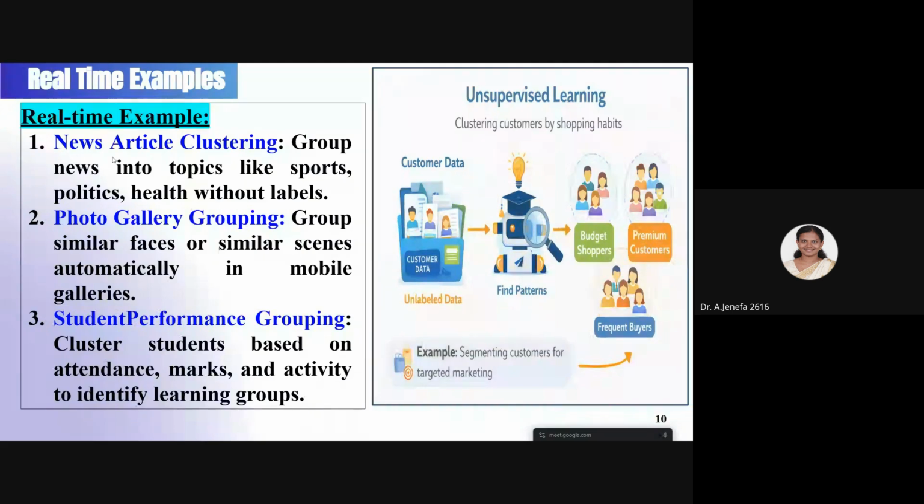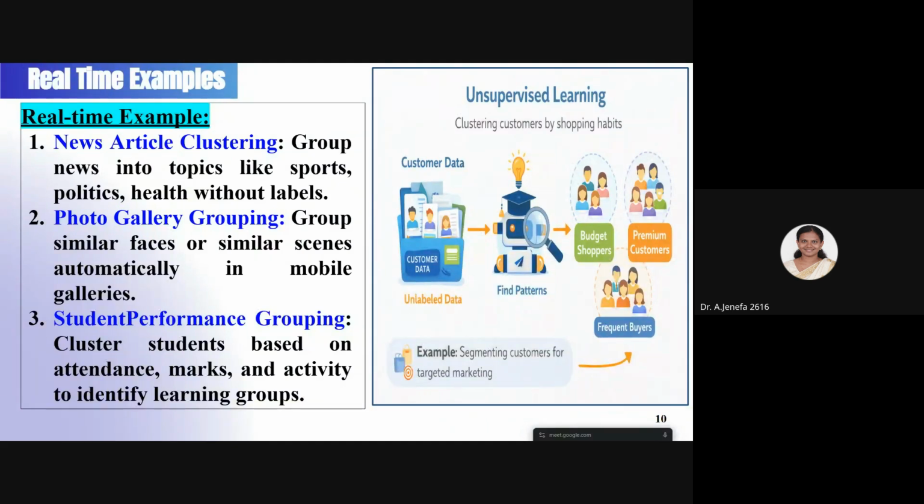Here we have news article clustering. We are going to cluster news articles based on their behavior. We have groups like sports, politics, health, and many other kinds of data in the newspaper, and we categorize each content as sports, politics, health, government, or school.